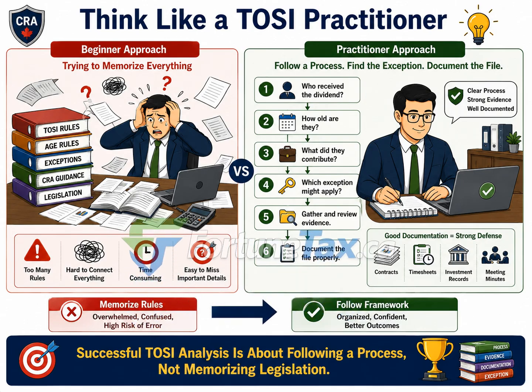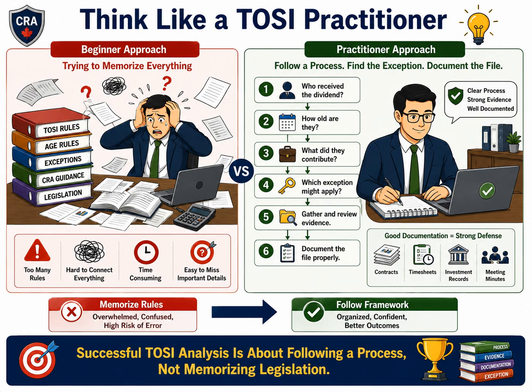Experienced tax practitioners take a different approach. Instead of trying to memorize everything, they follow a consistent framework. The process begins by identifying who received the dividend. Once that is established, the next question is the age of the shareholder, because age can influence which TOSI rules and exceptions may apply. The practitioner then asks a more important question. What did the shareholder contribute to the business? Did they work in the company? Did they invest capital? Did they assume financial risk? Did they participate in management or decision-making activities?